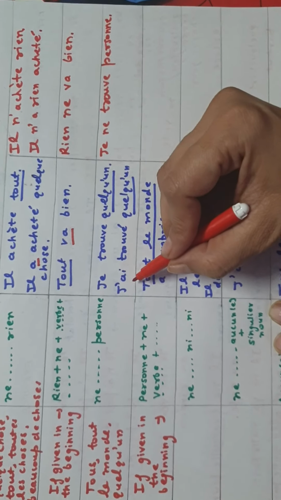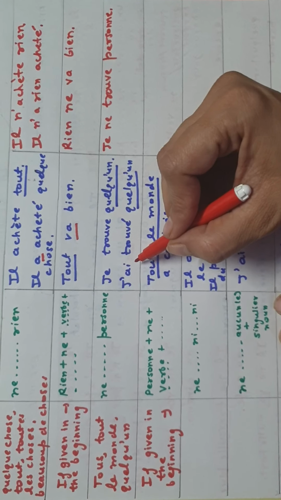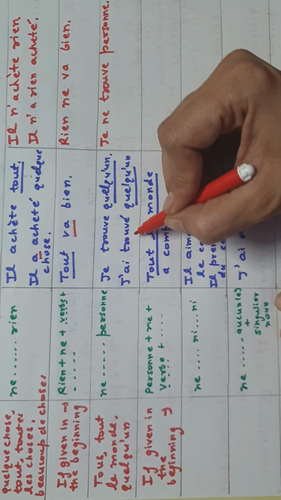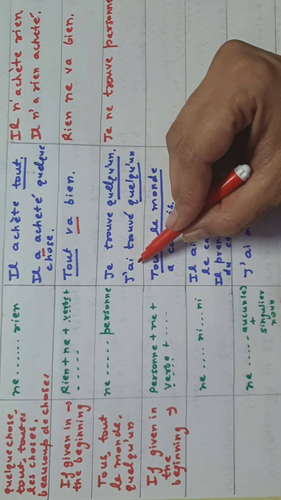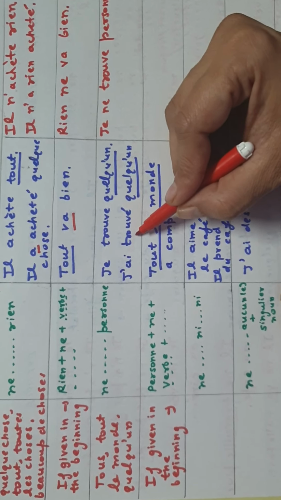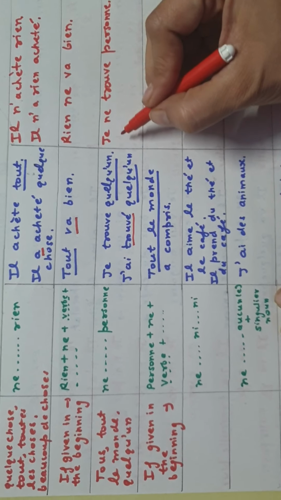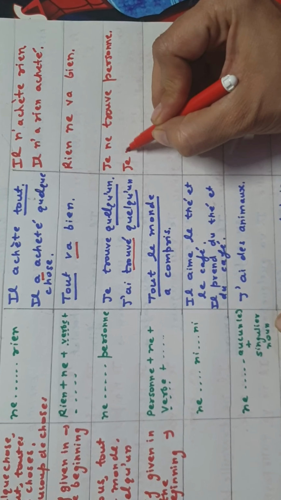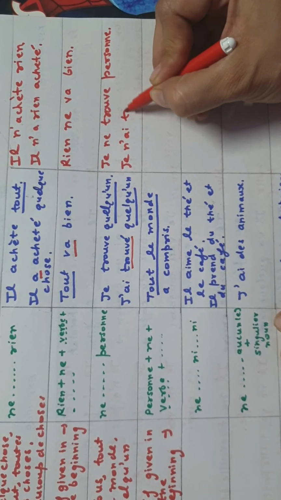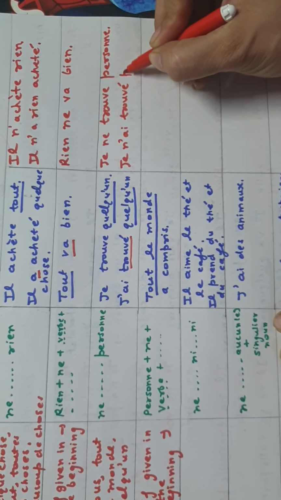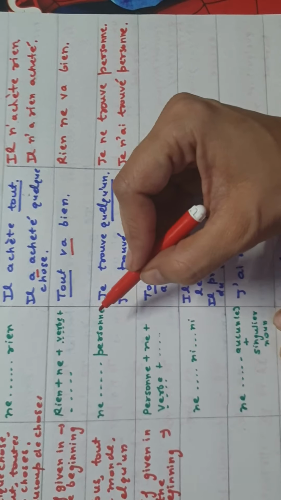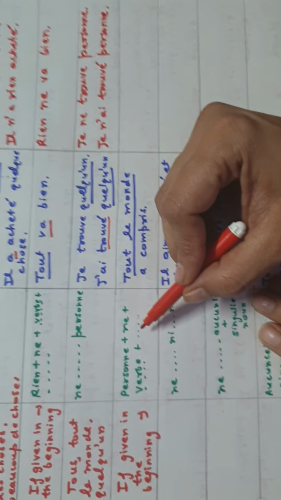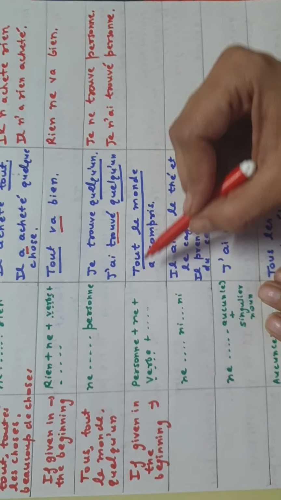Then if the sentence is passé composé, first exception we saw was quelque part, and second is personne. Here also we are not going to put it after the conjugated verb, we are going to put personne after the past participle. So it would be like, je n'ai trouvé personne. Right, so there are two exceptions.